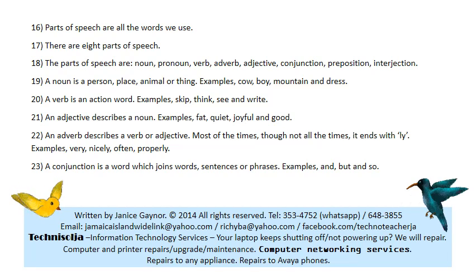And is a conjunction. I arrived at the concert, but no one performed that day. But joined 2 phrases in that case. And so is another conjunction. I can sing well, so I am a singer.